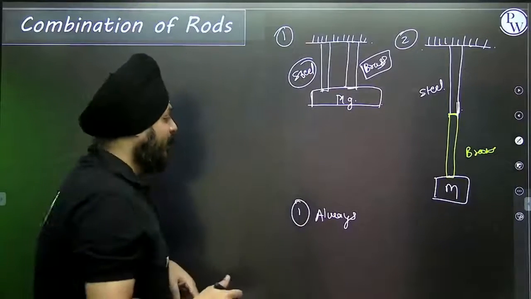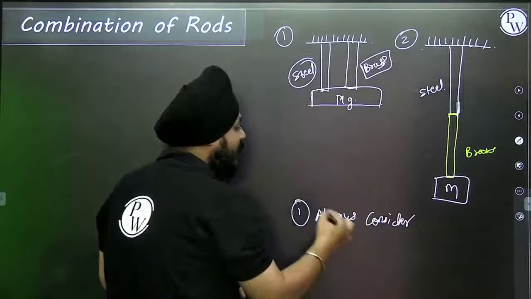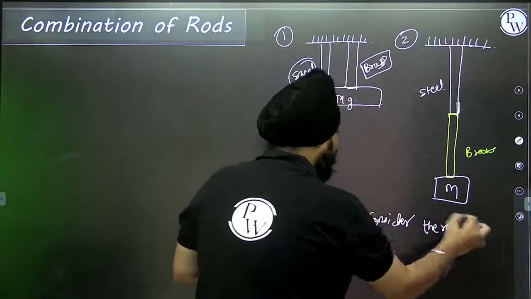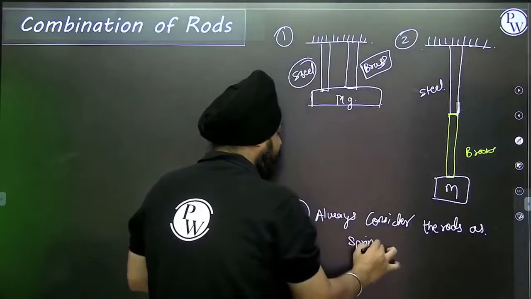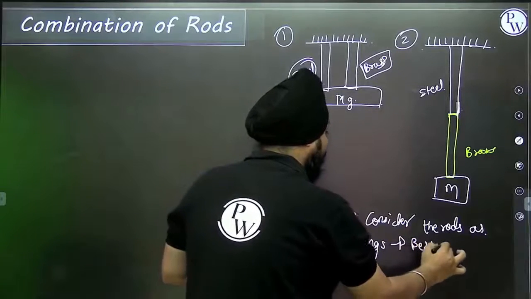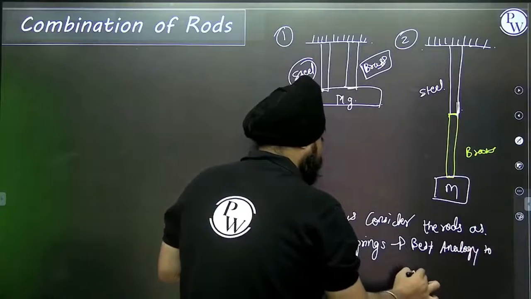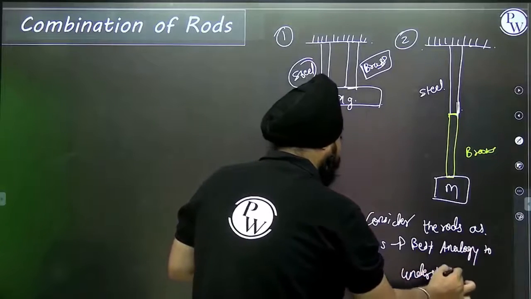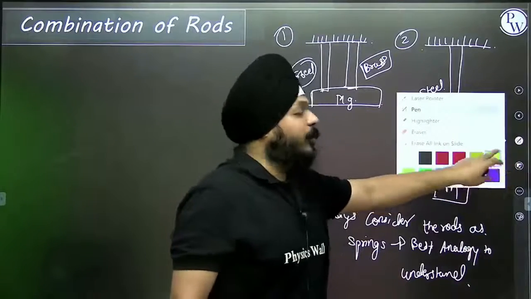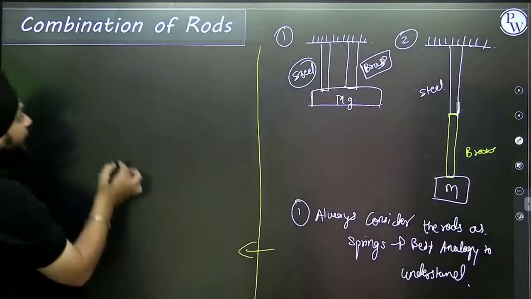This is the only way to understand these sums: always consider the rods as springs. This is the best analogy to understand this concept. Now, how will the things appear in front of me? How will things appear? First case.